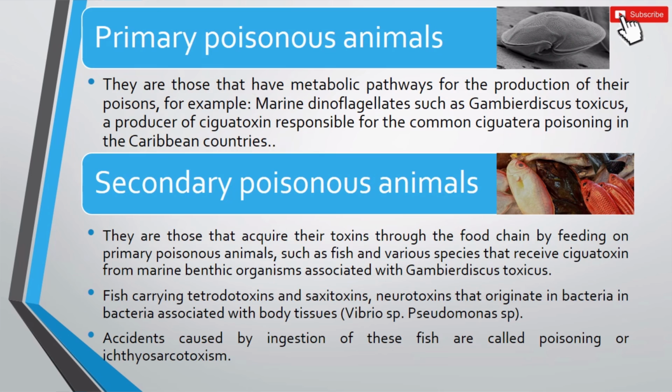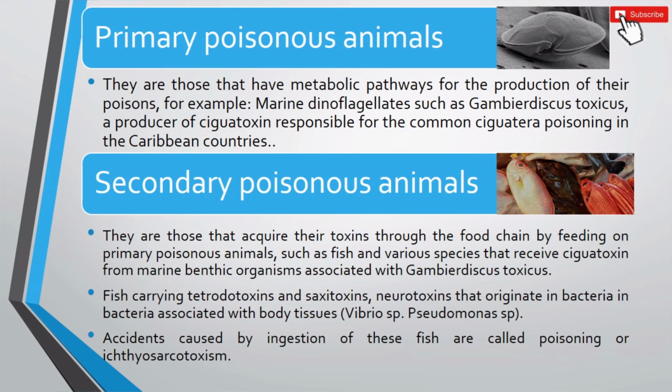Classification of poisonous and venomous animals. The first classification depends on whether they produce poison or get it. A. Primary poisonous animals are those that have metabolic pathways for the production of their poisons, for example, marine dinoflagellates such as Gambierdiscus toxicus, producer of the ciguatoxin responsible for ciguatera poisoning in the Caribbean countries.